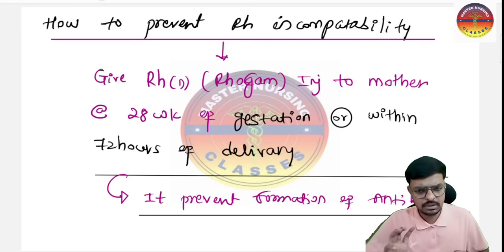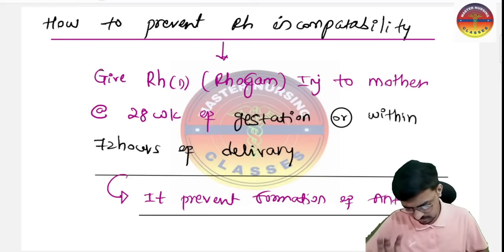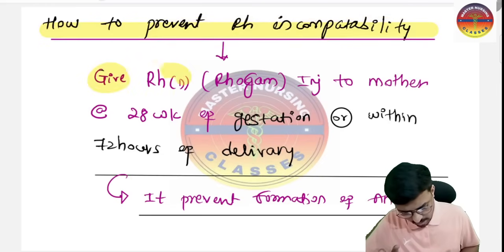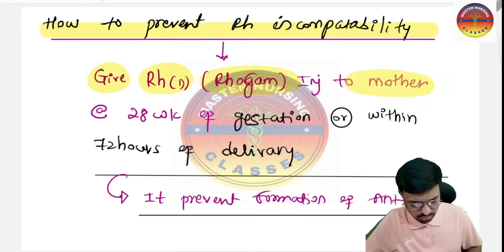Okay, so the RHD or the RhoGAM injection which we are giving is preventing the formation of antibodies against the fetus. That is very important. So how do we prevent the RH incompatibility? We have to give the RHD or the RhoGAM injection to the mother.